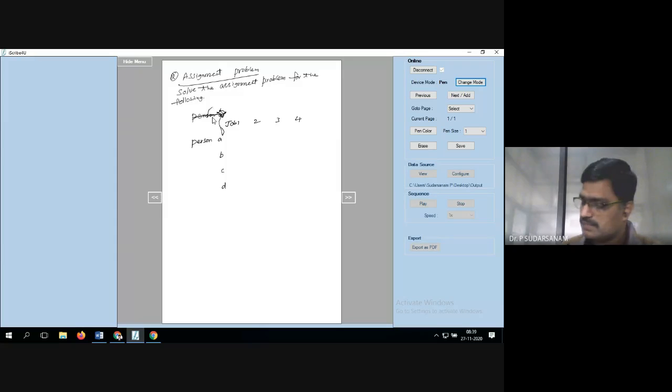Person A is nothing but 9, 2, 7, 8. Second row is 6, 4, 3, 7.